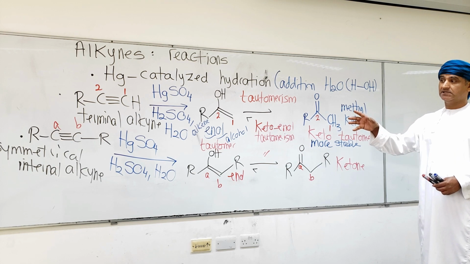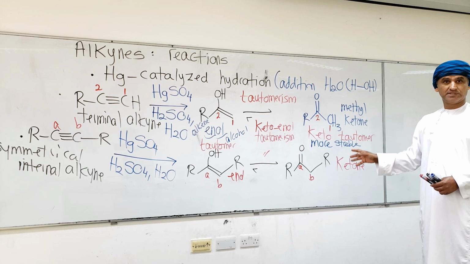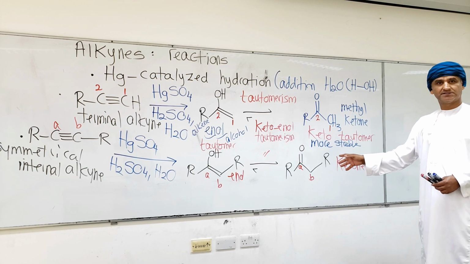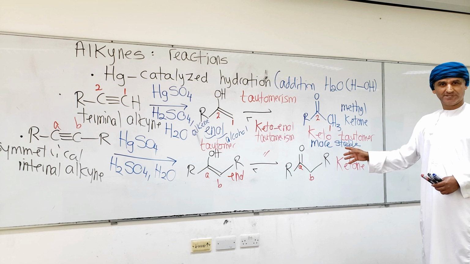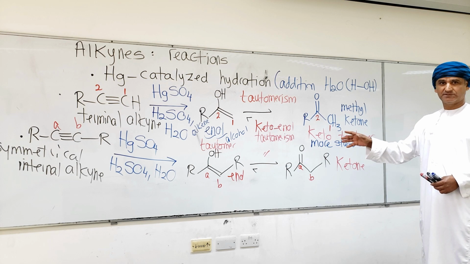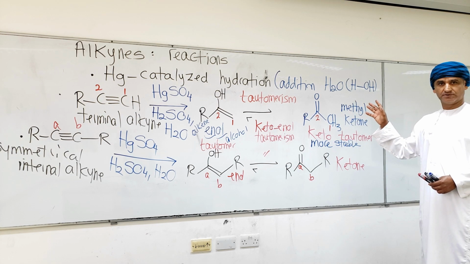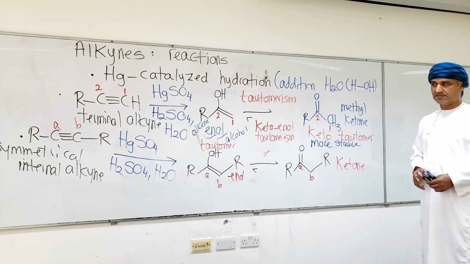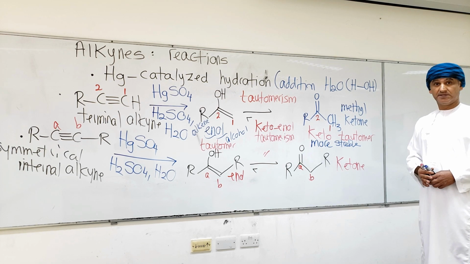If R and R are not the same, if the internal alkyne is not symmetrical, there could be two ketones produced. This is something that we said before, that the number of products will be different.